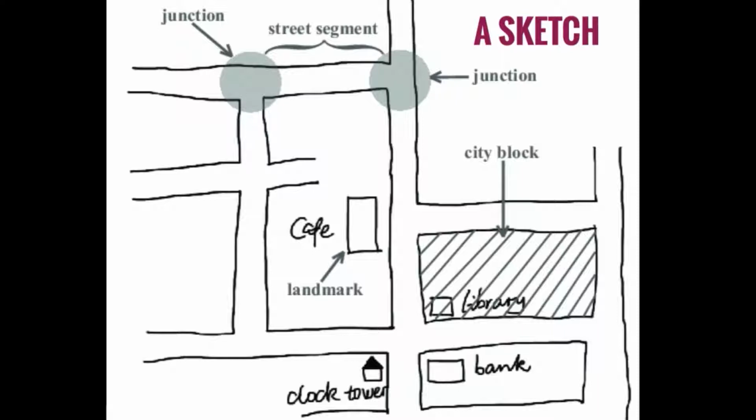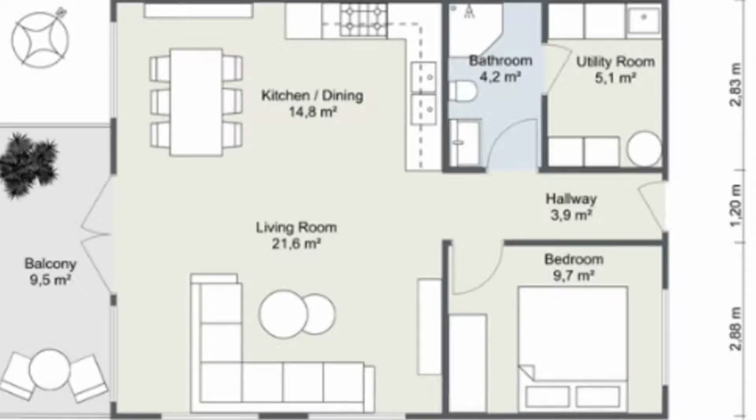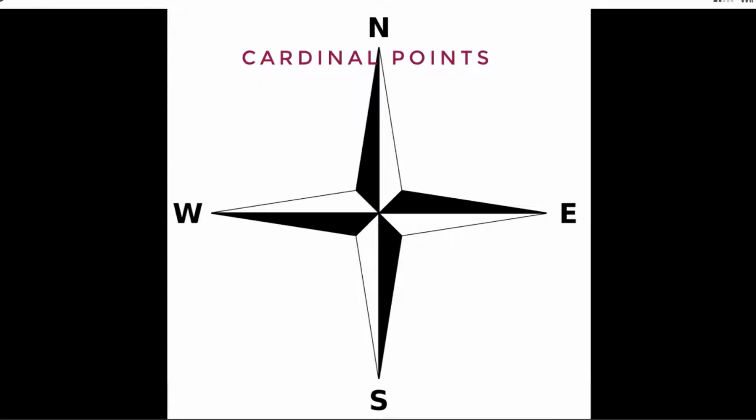A sketch is a rough drawing without any measurement. You can make a sketch to show your friend the way to your house. A plan is a detailed drawing of a small area or building with some measurements and details. We make a plan for a school, house, shopping mall, etc.